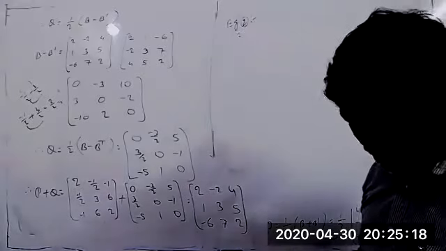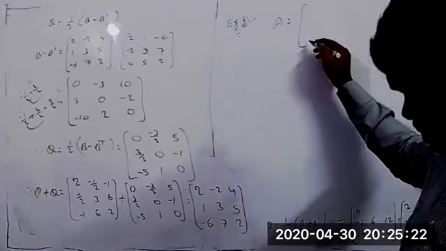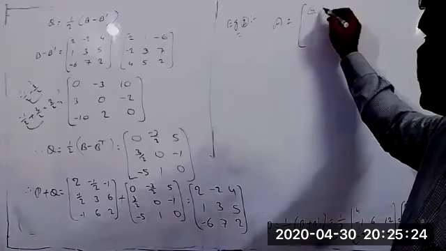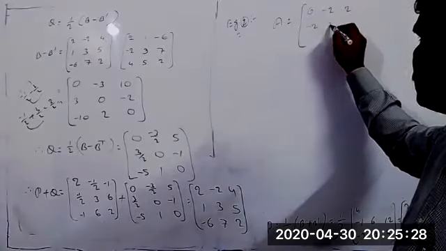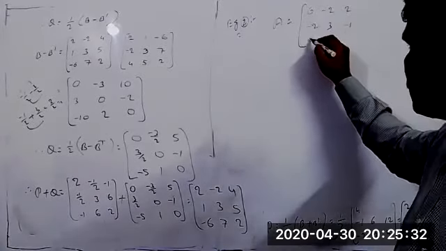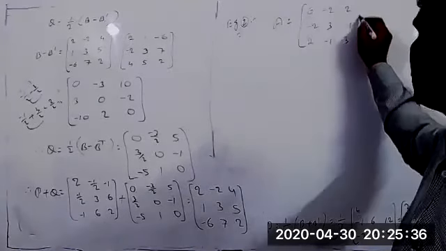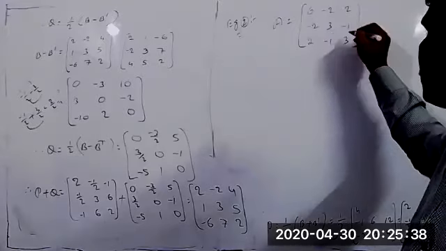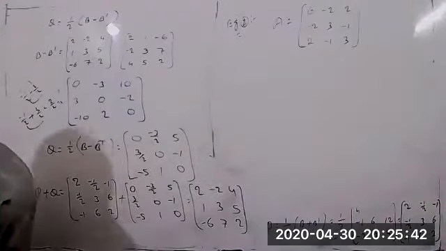Example 2 now. Matrix A equal to 6, minus 2, 2, minus 2, 3, minus 1, 2, minus 1, 3. This is the matrix A.